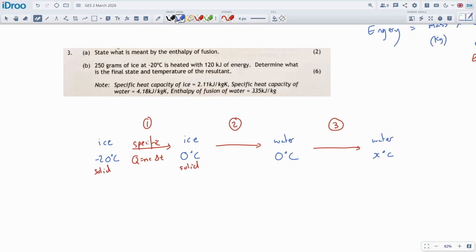Okay, then we're going to switch over in here in the middle. The ice going to water, this is latent, or the specific fusion, right? They call it enthalpy of fusion of water. That's so weird. Specific heat capacity is per kilogram, and enthalpy of fusion is per kilogram as well. I kind of think it should be called a different thing, but I keep chewing up the language. So latent heat capacity, this is just our Q equals mL, right? There's no delta T because it doesn't change. It goes from 0 to 0. And then we've got specific again at the end. And we're going from 0, this will be a Q equals mc delta T again. Okay, and we're going to focus on these 3 different stages.